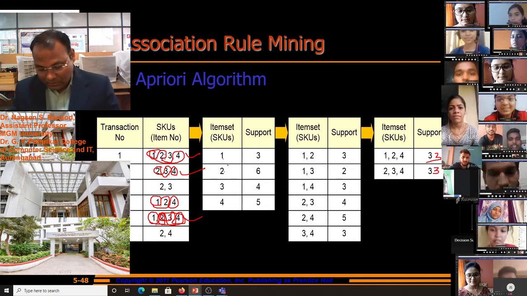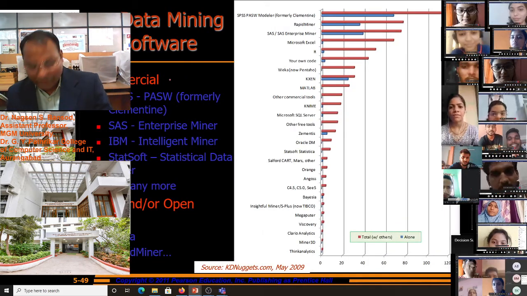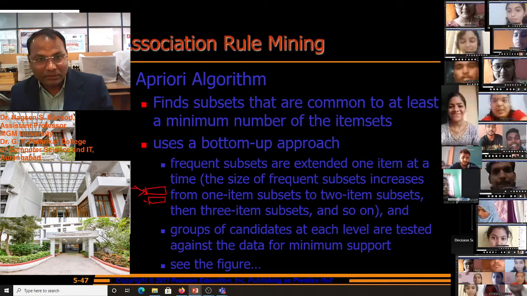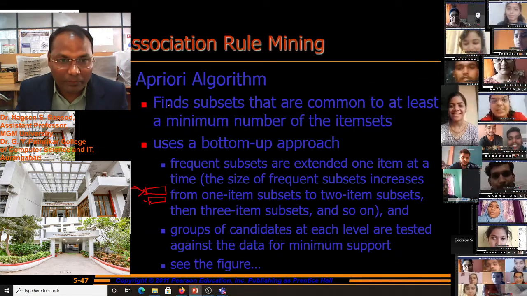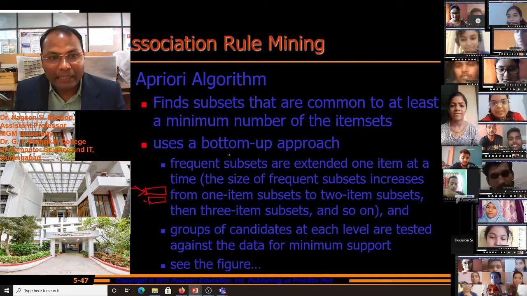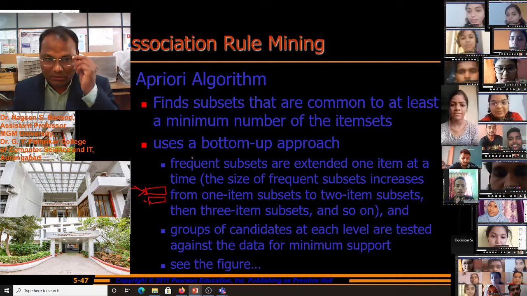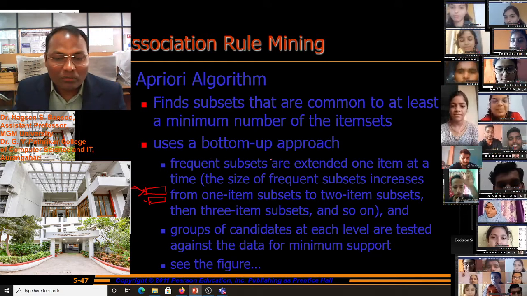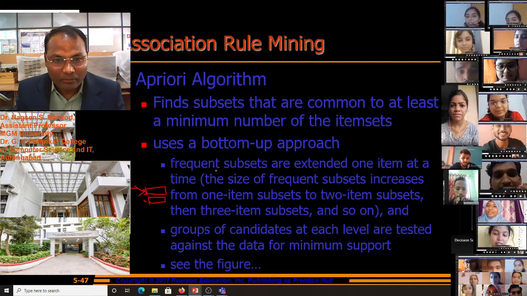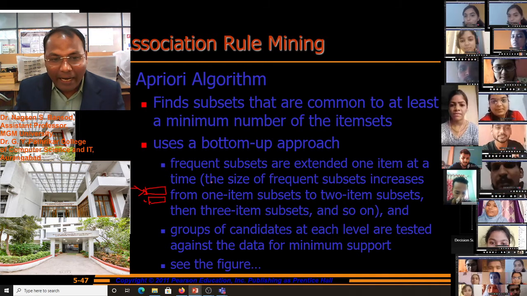In data mining software, in the Apriori algorithm we can find the subsets. The Apriori algorithm finds subsets that are common to at least a minimum number of the item sets, and uses a bottom up approach. Frequent subsets are extended one atom at a time.